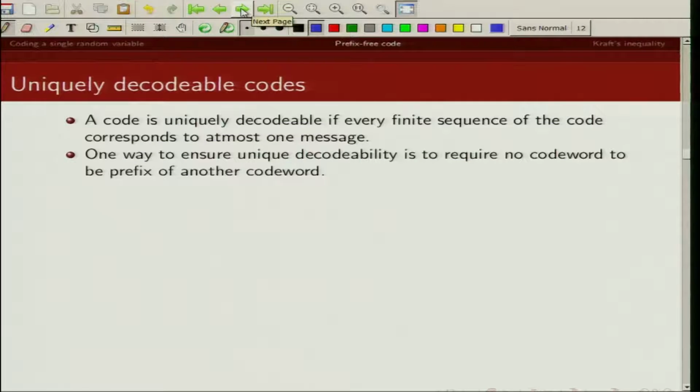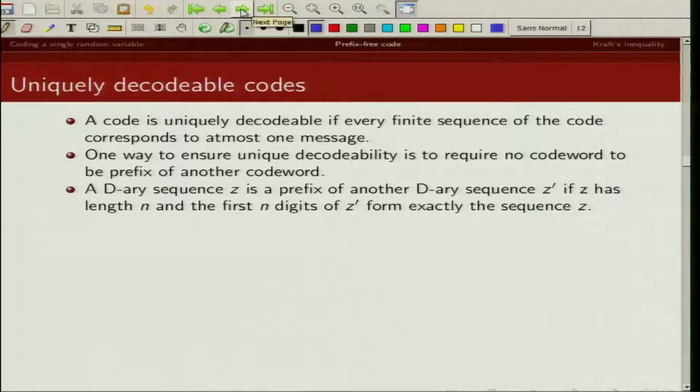Now, one way to ensure unique decodability is to ensure that no code word is a prefix of another code word. If we can ensure that no code word is a prefix of any other code word, then we can ensure unique decodability.